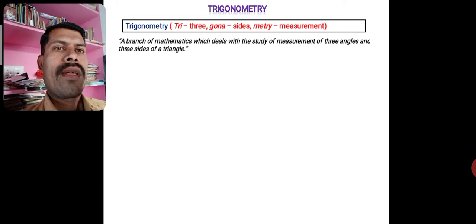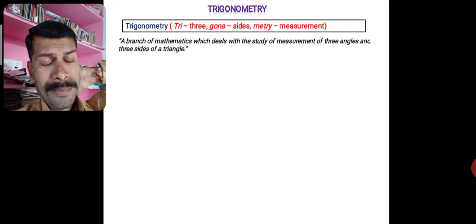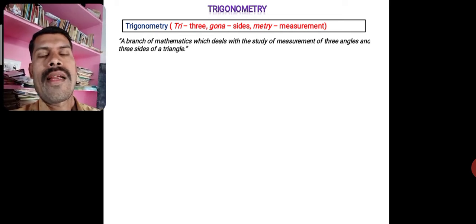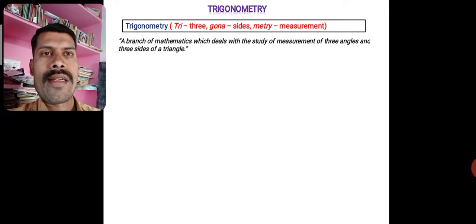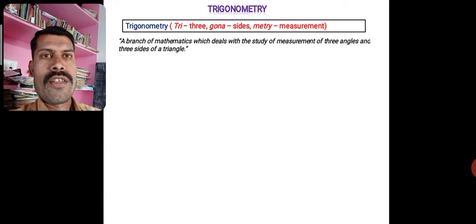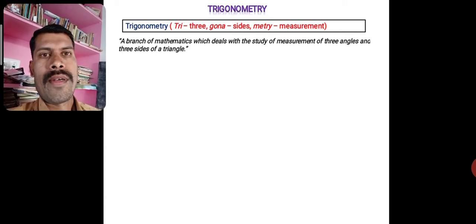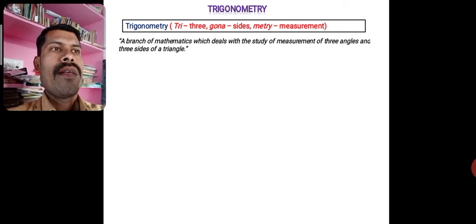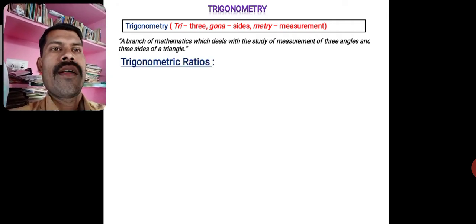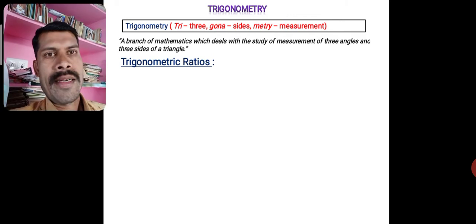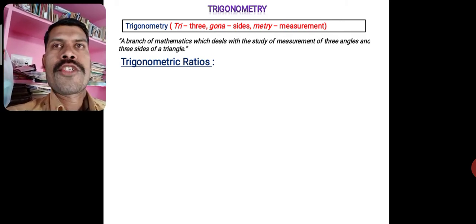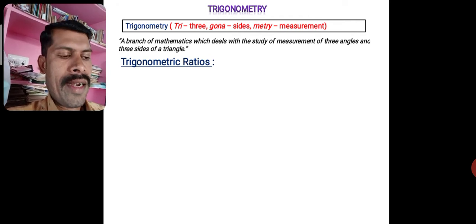Okay, so here we are going to talk about only the right angle triangle, because any triangle can be converted into a right angle triangle by drawing a perpendicular from any vertex to the opposite base. So that's why. Let us go for the discussion of these trigonometric ratios, actually what they are. These trigonometric ratios are the ratios of the sides of a right angle triangle.